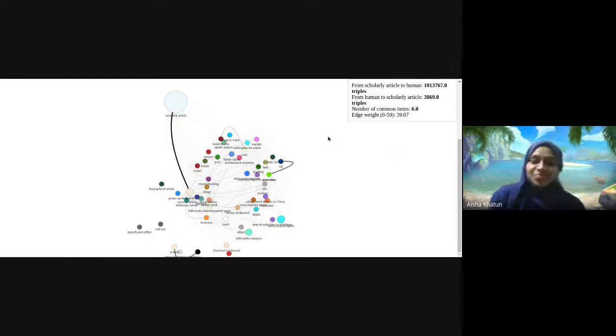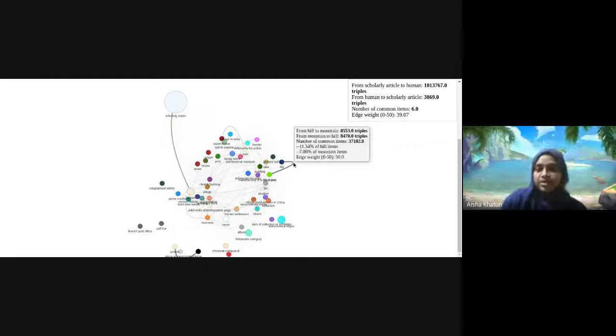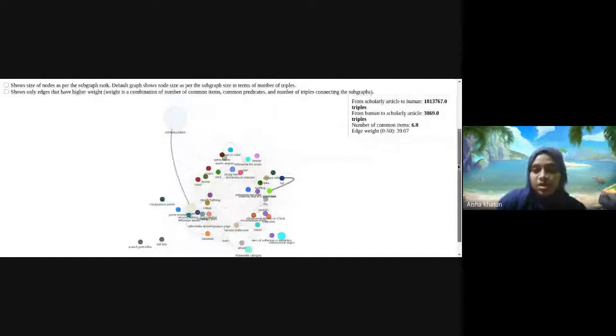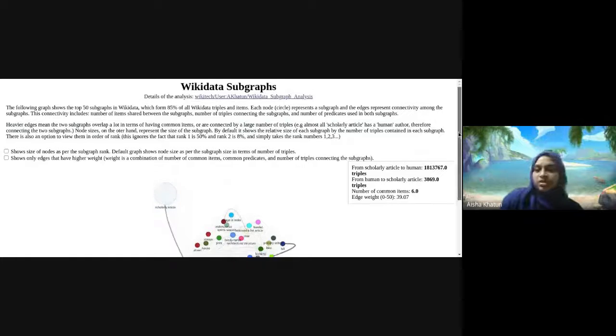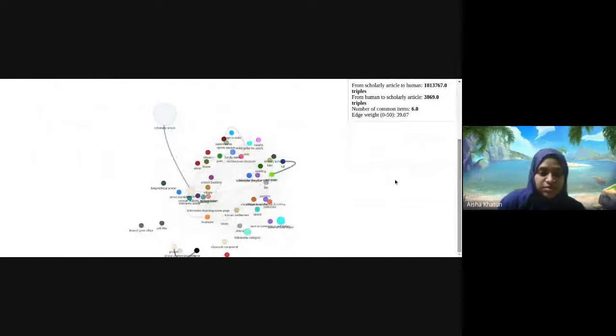So yeah, the edge weight. Every edge here is a bit bolder or a bit thinner based on its weight. The weight is given based on a couple of things: the number of connections from one subgraph to another, the number of common items both subgraphs have, and the number of common predicates both subgraphs use. There are some weights given to each of these components. For example, if two subgraphs have lots of common items, the connection between them will be quite heavier.